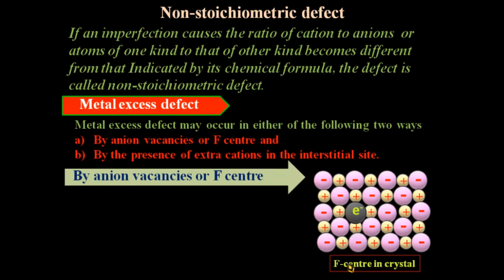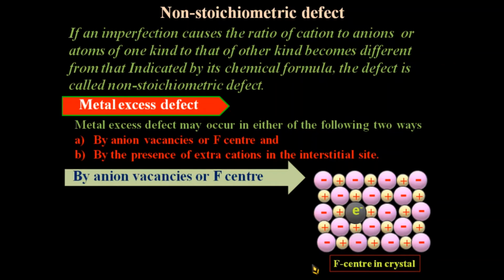This defect is similar to Schottky defect and is found in a crystal having Schottky defect. This type of defect imparts color to a colorless crystal. Because of the presence of an electron instead of an anion, it is called the F center, and this F center, that is the presence of an electron inside the crystal, is responsible for the color of the crystal. This is better understood by considering the example of a sodium chloride crystal.